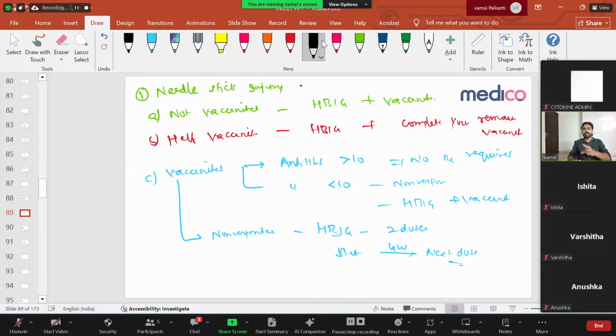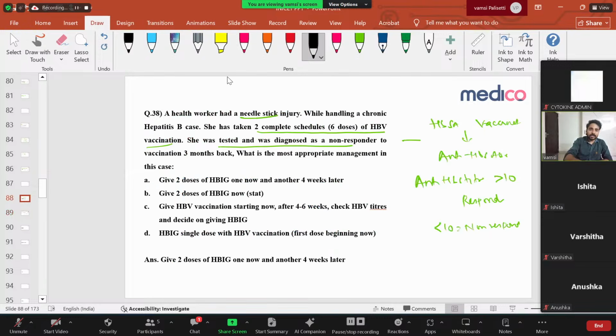If titers are not elevated, that means I'm a non-responder, then I have to go for hepatitis B immunoglobulin, 2 doses. Very, very important. Here only 2 doses, because there is no point of giving active immunity in this patient. You have to give only passive immunity. I'll give 2 doses, one at stat and one more dose after 4 weeks. Right? So see the question. This is the question they're asking.